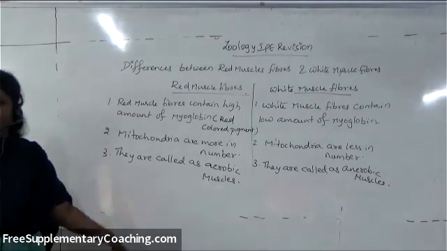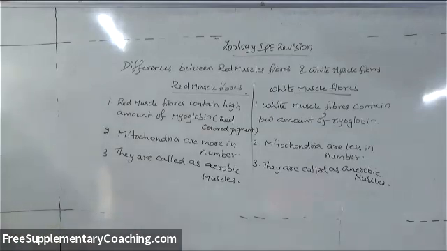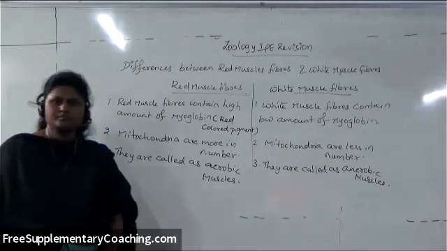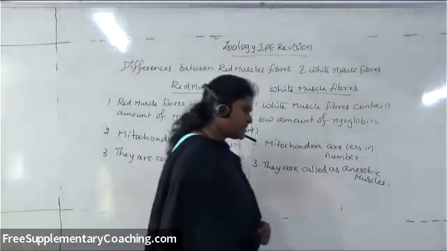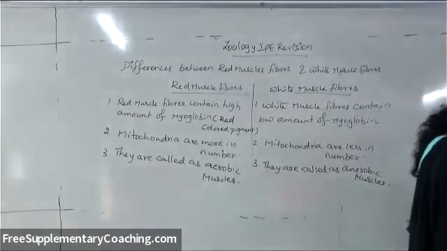It is an easy question; very easily you can remember this.